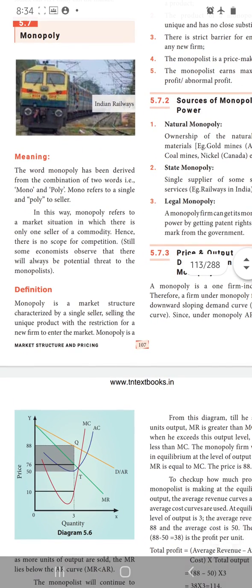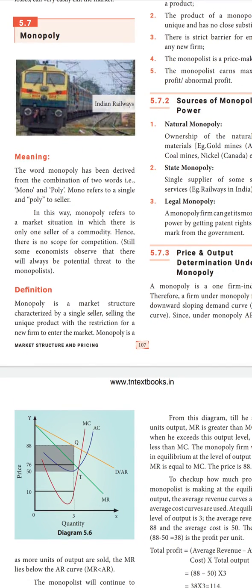In today's session, you are going to learn about monopoly. What is the meaning of monopoly? Mono means single, poly means seller. That means only a single seller will be there in a monopoly.